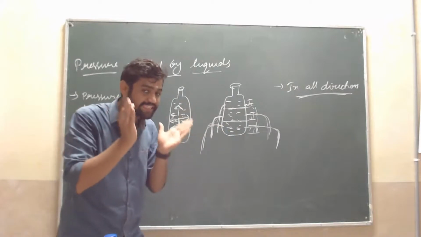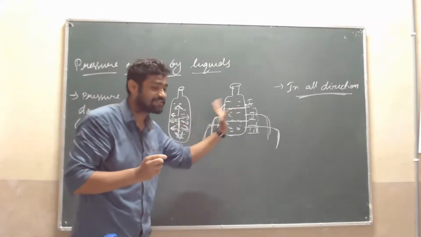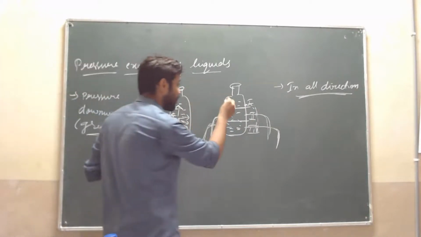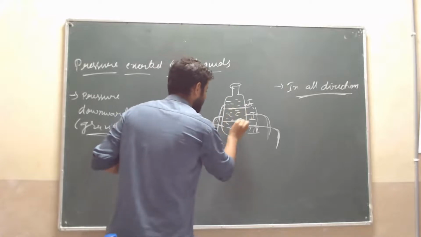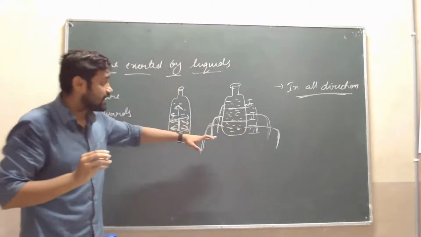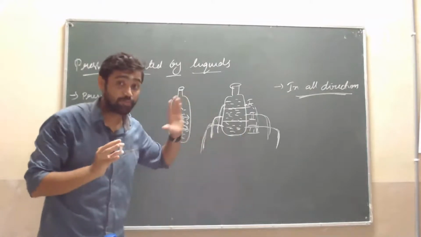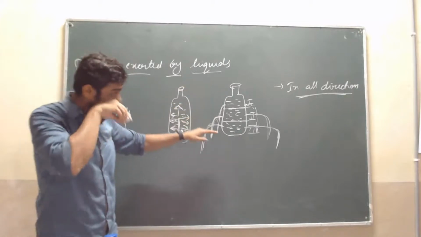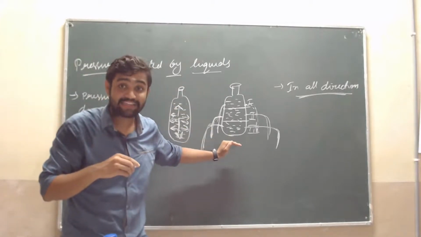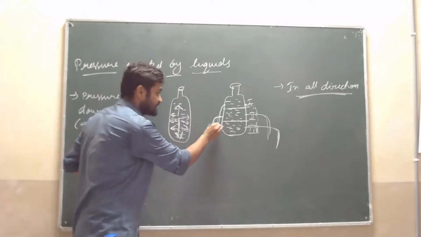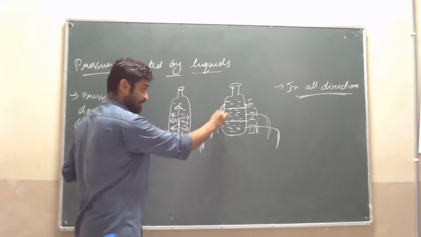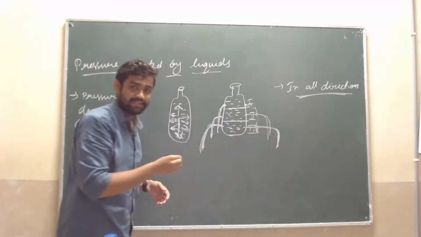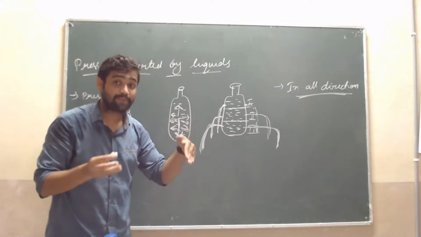That is, force exerted by the liquids towards the wall is yes. Force exerted in all direction is also yes. And the force exerted at the bottom is more than the top. See here, more pressure comes here. In the third chamber the pressure is more. Okay? As we move downwards, the pressure increases.